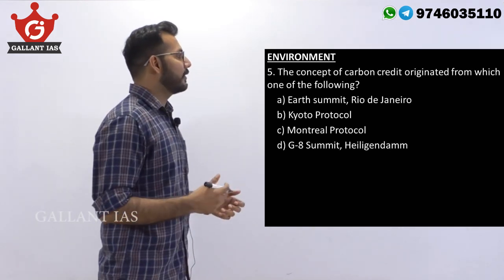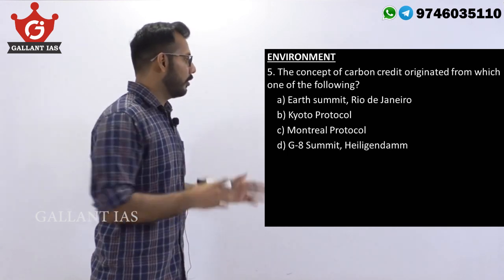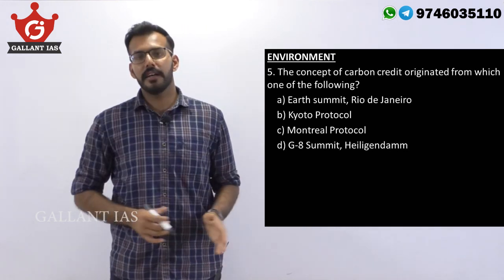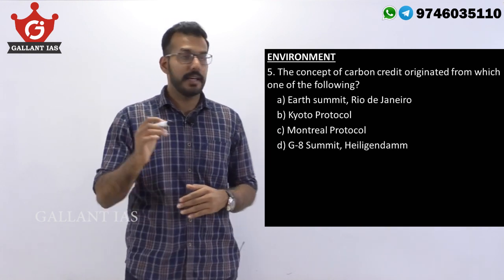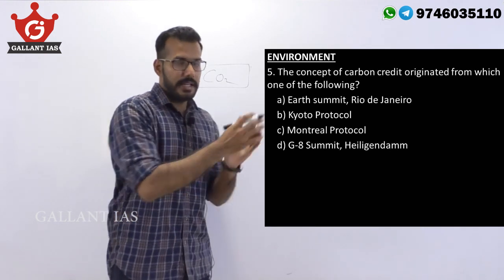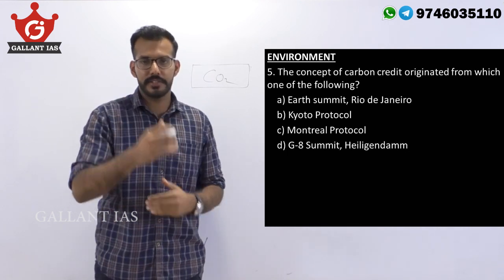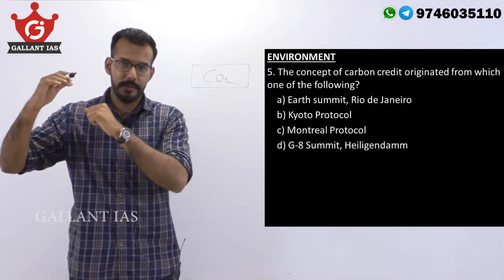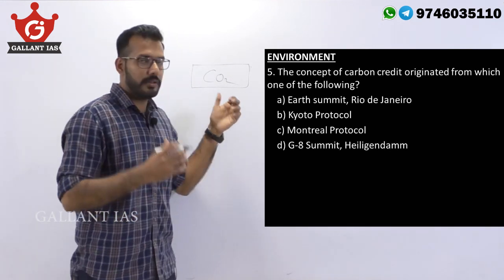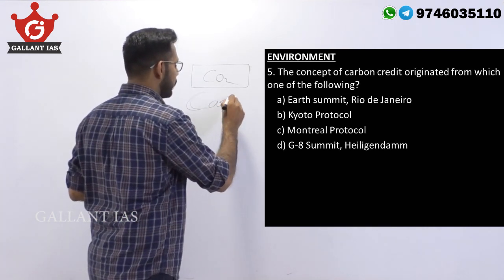The concept of carbon credit originated from which one of the following? Earth Summit, Rio de Janeiro, Kyoto Protocol, Montreal Protocol, G8 Summit. It was in the Kyoto Protocol that a target was set for the release of carbon dioxide. Different nations were given different targets to be achieved to limit their emission within a specific target. And if you are a country which cannot limit your emission targets, you can go for what is known as carbon credits.